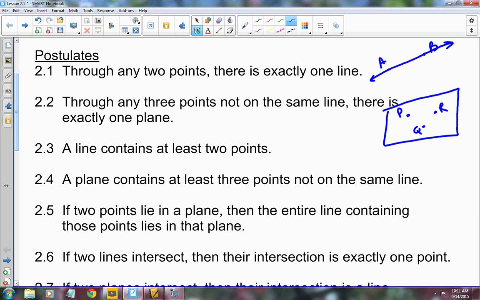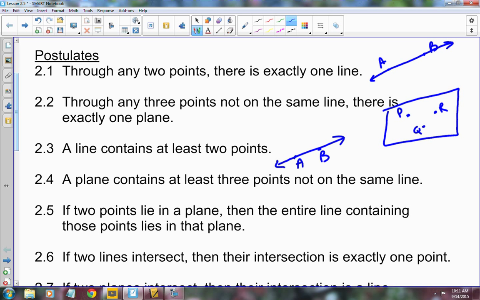Now, this third postulate is very similar to the first, and some people think they say the same thing, but they really don't. They're kind of converse of each other. This one says, a line contains at least 2 points. So it is saying, if you have a line, it is going to contain 2 points. How is that different than the first one? Well, the first one says, if you have 2 points, you can draw a line between them. The third one says, if there is a line, it's going to contain 2 points. Do you see the difference? David? Oh, yeah. Yes, you could have infinite points.